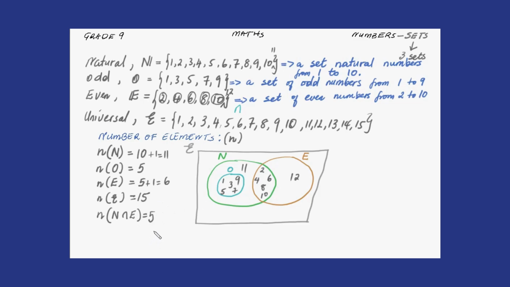All right, guys. This is basically what I wanted us to share in this lesson. We looked at the sets of numbers and we described them. We looked at how to describe the sets, and then we looked at how to answer questions on the number of elements in a set, and then we represented the information visually on a Venn diagram. Okay, guys, until we meet again in the next lesson.